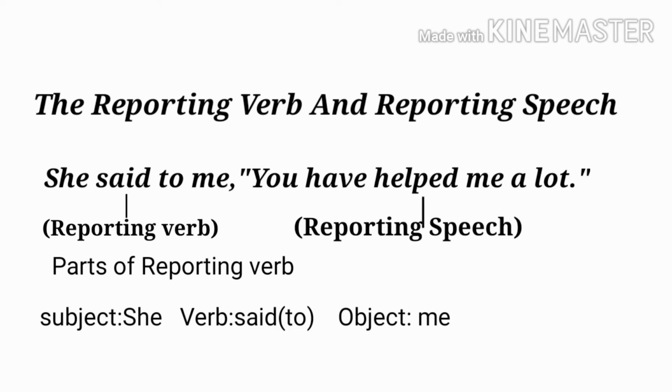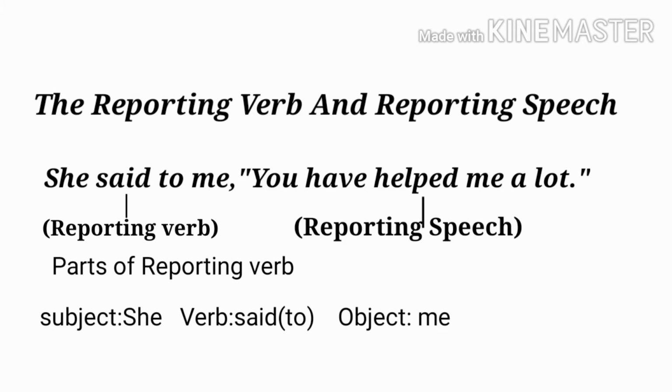Understand the reporting verb and reporting speech. When our sentence is in direct speech, it has two parts. One is inside inverted commas and one is outside inverted commas. The part which is inside inverted commas is called reporting speech, and the part outside inverted commas is called reporting verb. And there are three parts of the reporting verb: subject, verb and object.